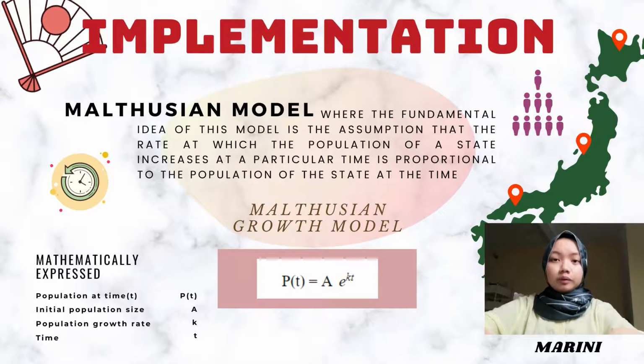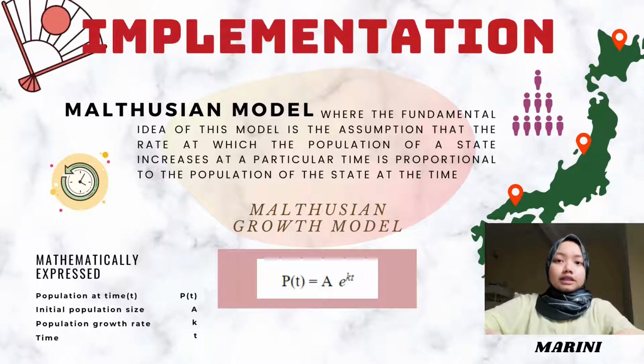To analyze human population growth mathematically, Thomas Malthus came up with the Malthusian model, where the fundamental idea of this model is the assumption that the rate at which the population of a state increases at a particular time is proportional to the population of the state at that time. A geometric progression is a sequence of numbers where each term after the first is found by multiplying the previous one by a fixed non-zero number called the common ratio.